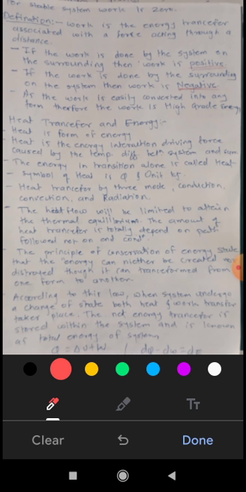As the work is easily converted into any form, therefore work is high grade energy. That means we can convert our work into kinetic energy, heat energy, electrical energy. Work can be converted into any form, so it is considered as high grade energy.